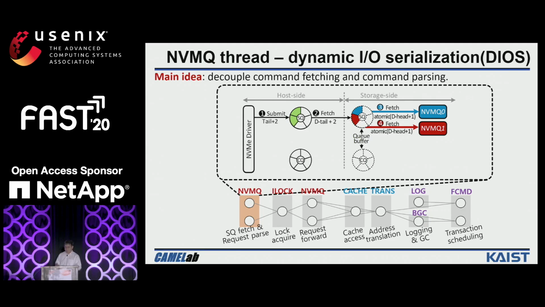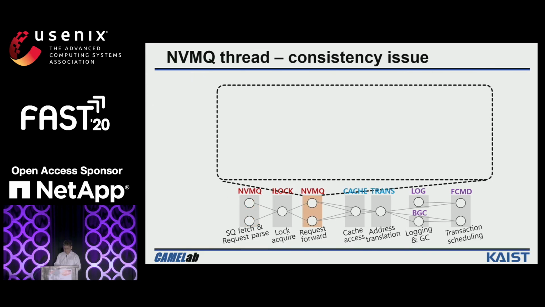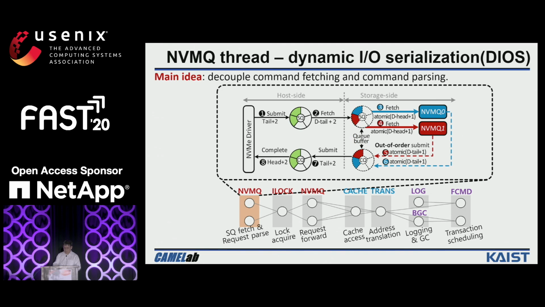In this design, similarly, NVMQ0 and NVMQ1 both will send the completion message to the NVMQ completion queue, and then we only allow NVMQ0 to send the commands directly to the NVMe completion queues. And finally, the NVMe driver will process the completion messages. In these designs, the NVMQ thread can process requests from any submission queues, so that we can guarantee the load balance in the NVMQ threads.